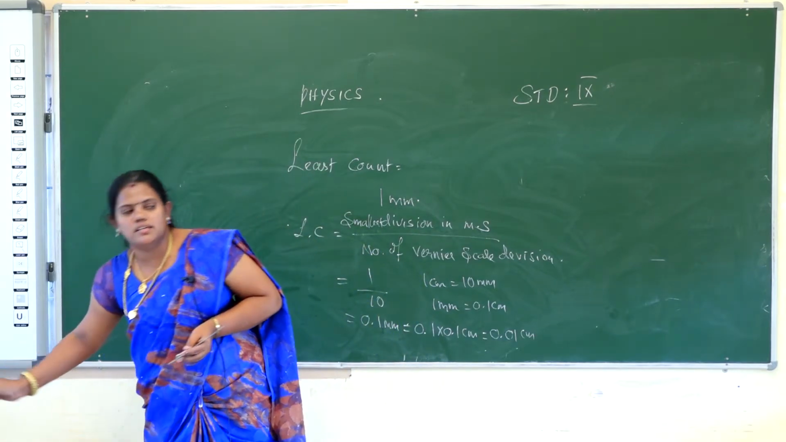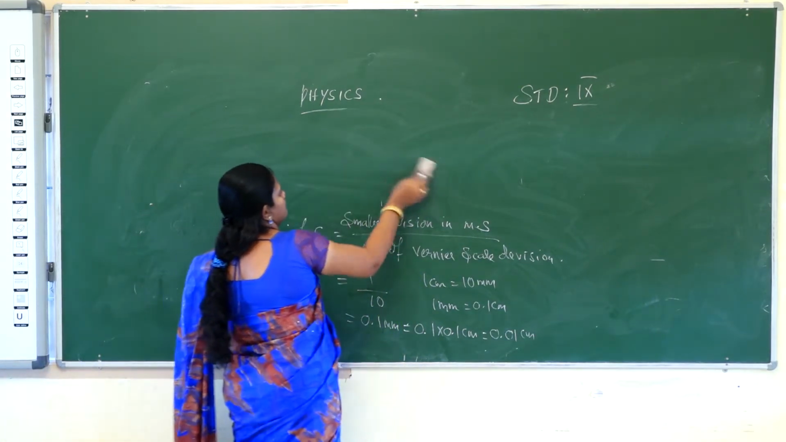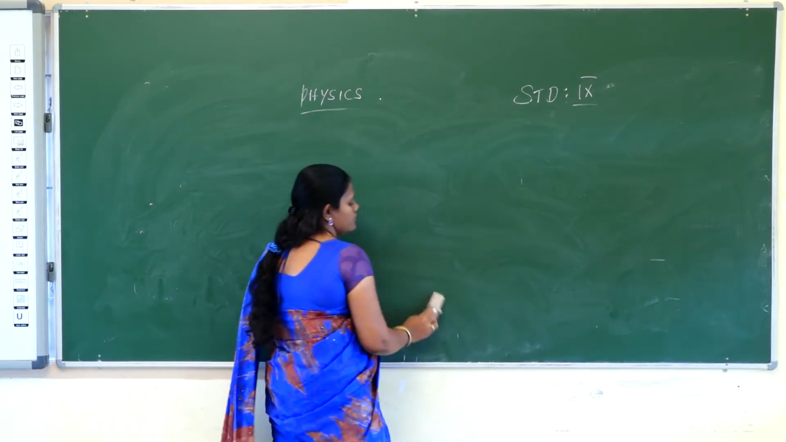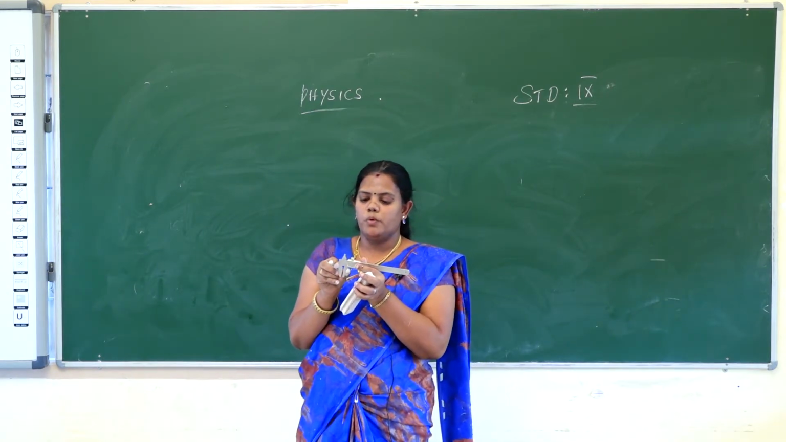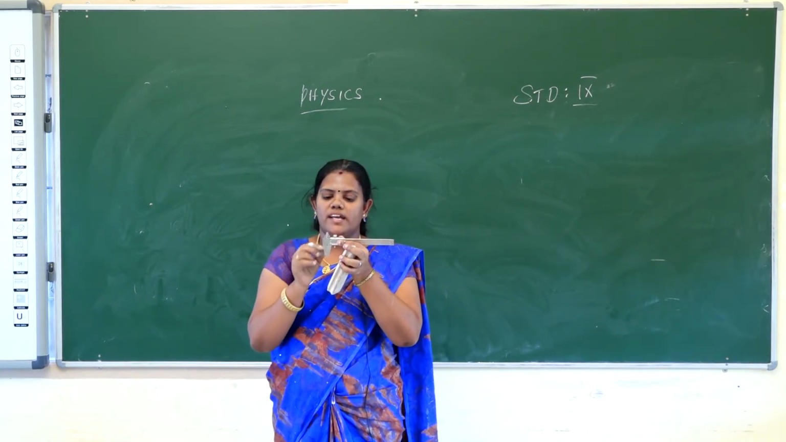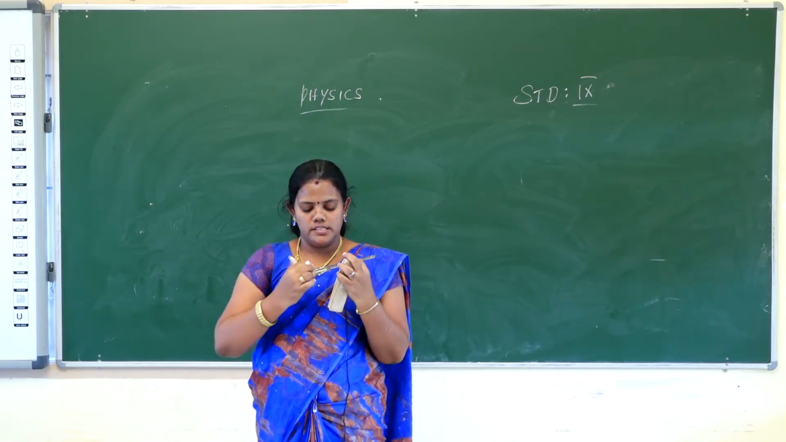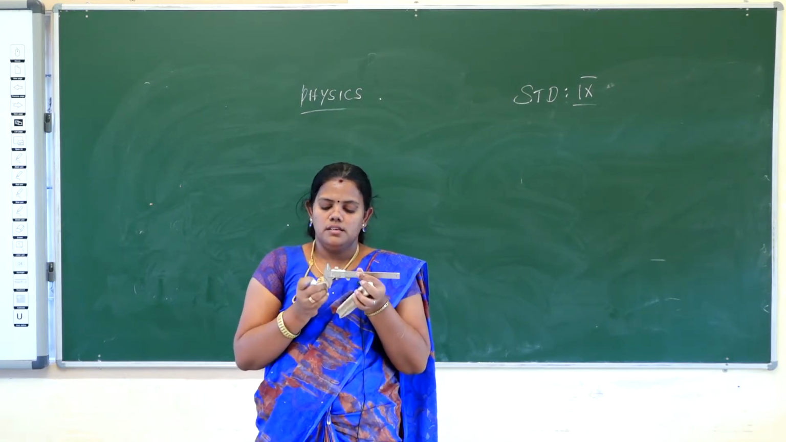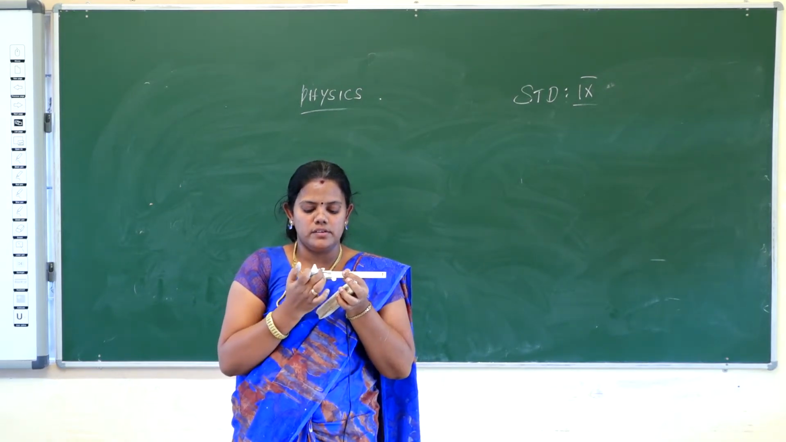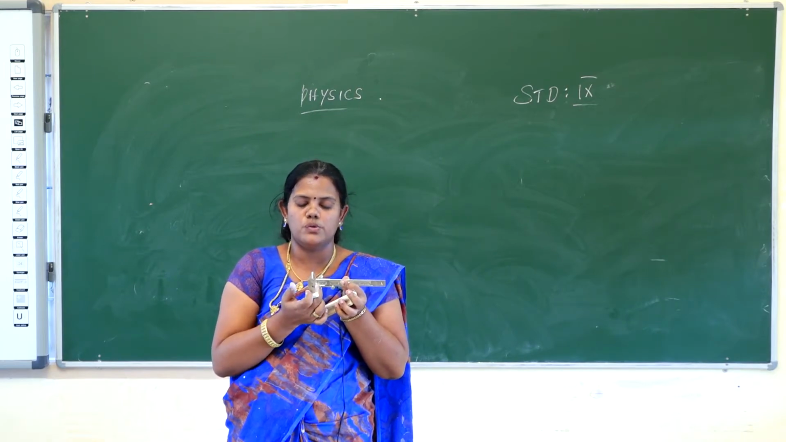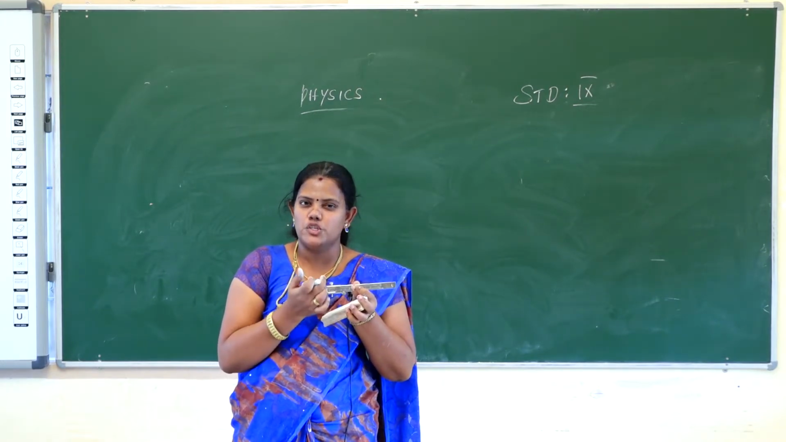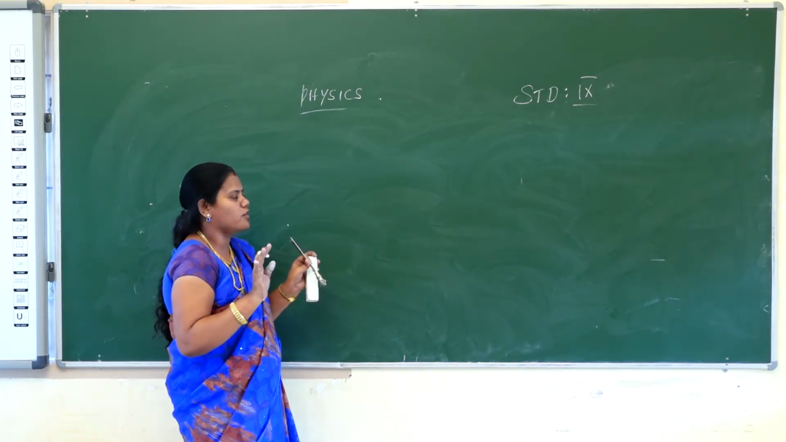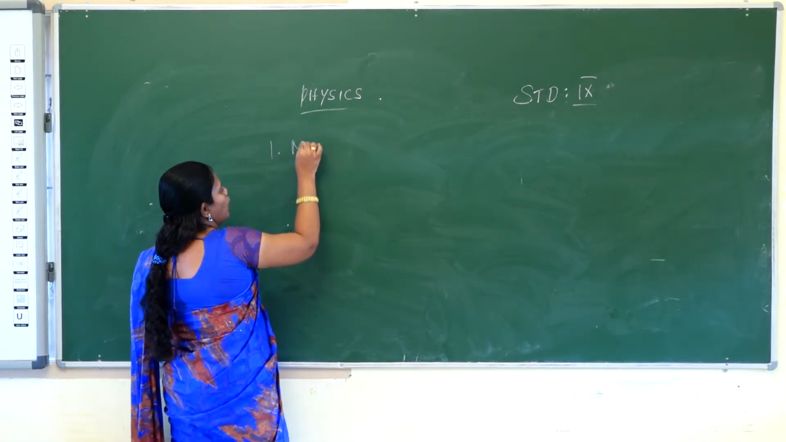Zero error, what is zero error? The two jaws, the upper jaw and lower jaw, will be brought near to one another. The zero of the vernier scale and the zero of the main scale will coincide with one another. Join the two jaws and check whether the zero of the vernier scale and the zero of the main scale coincide. Suppose it coincides with one another, that is zero error, no error in the vernier scale. So that is no error.